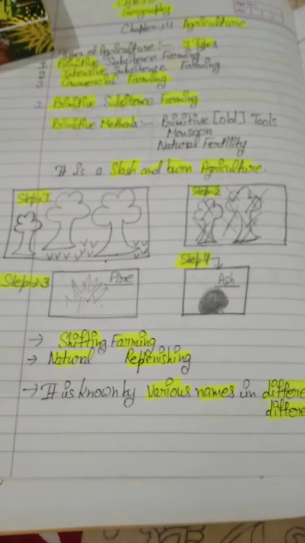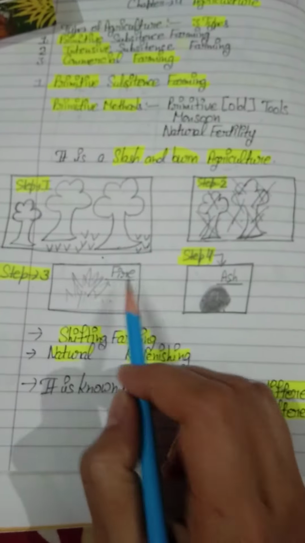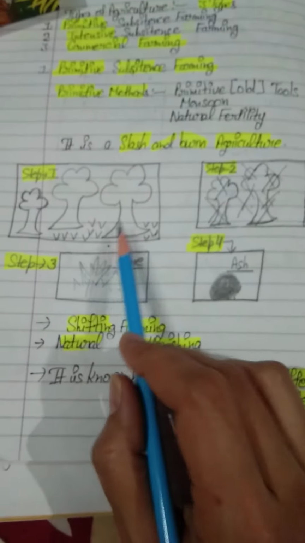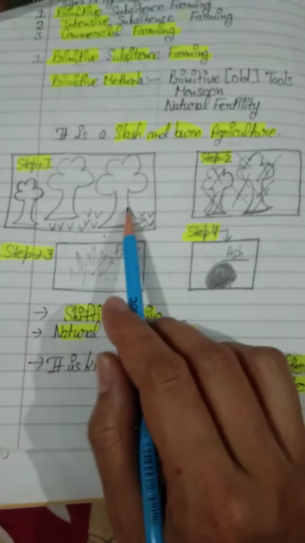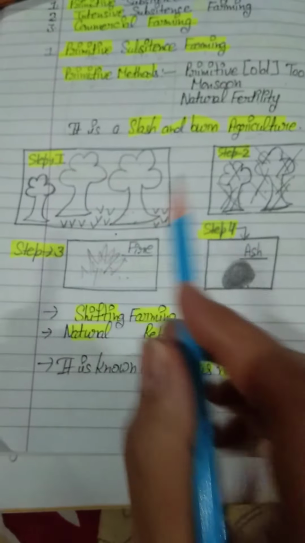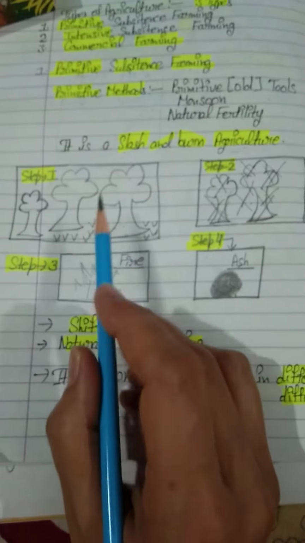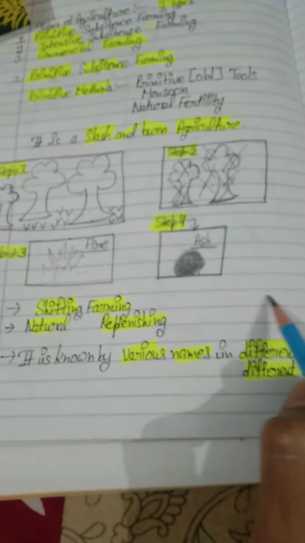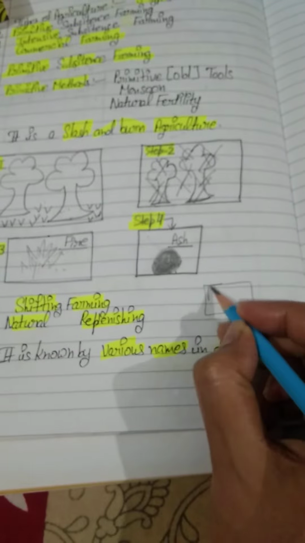Once a farmer has taken the production from a particular field, for the next time they don't have any fertilizer to improve the same soil. So they would like to leave that land and shift to another area.